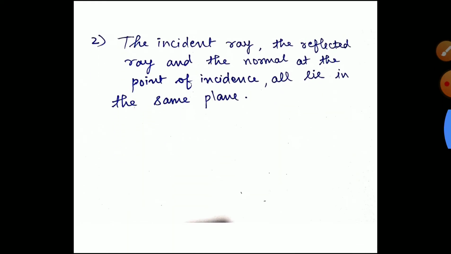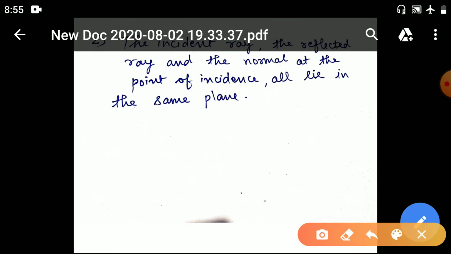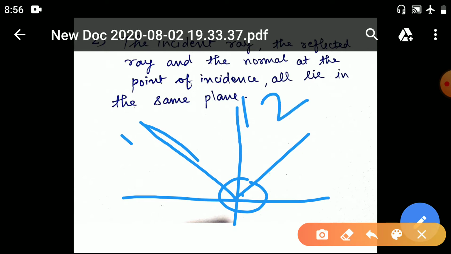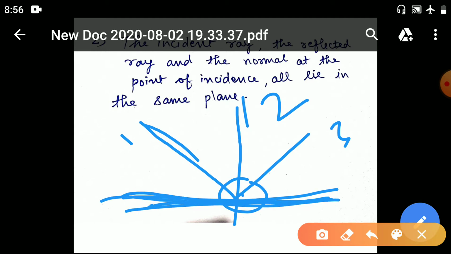The second law: the incident ray, the reflected ray, and the normal at the point of incidence all lie in the same plane. See, this is the plane, this is the incident ray, this is the normal, this is the reflected ray, this is the point of incidence. Incident ray, normal, reflected ray, all lie in the same plane, at the same surface. This is the same plane.